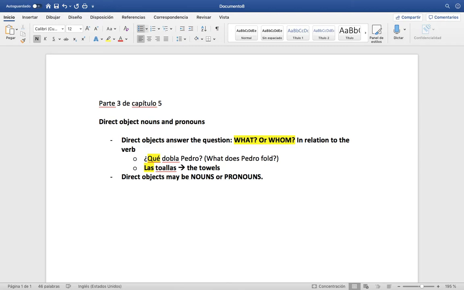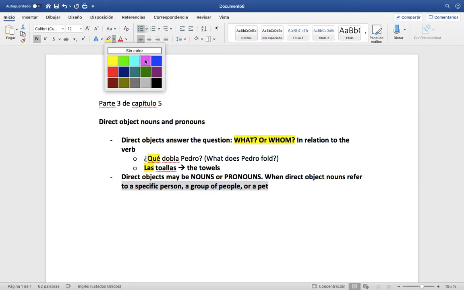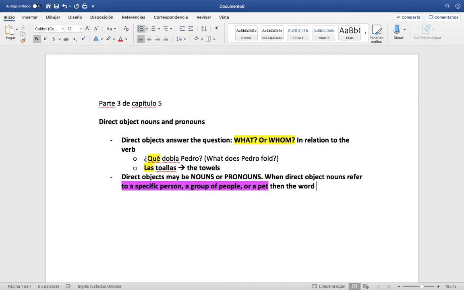And when direct object nouns refer to a specific person, a human being, a group of people, or a pet, an animal, this is important, then the word a precedes, we'll just say goes before, the direct object.